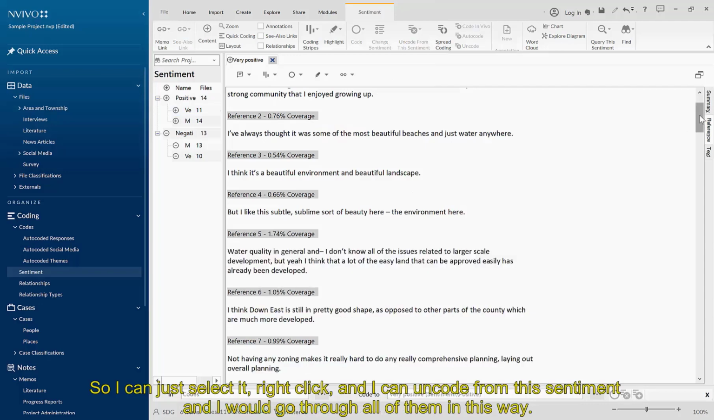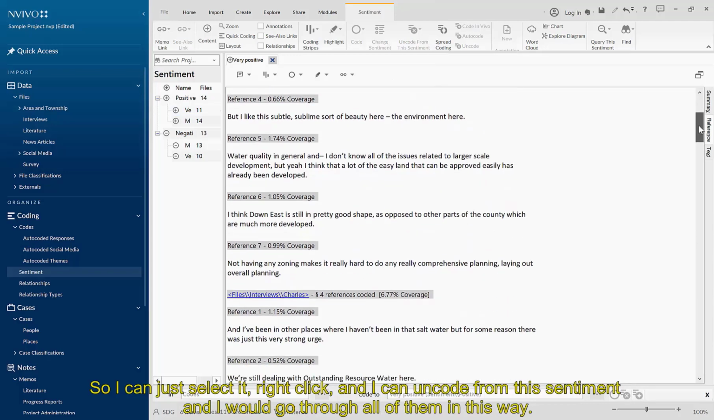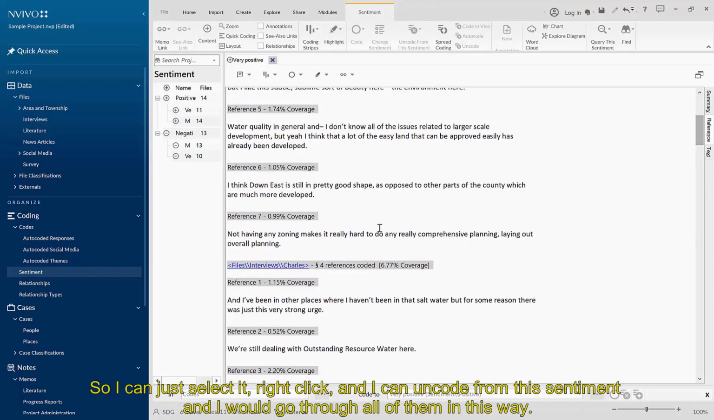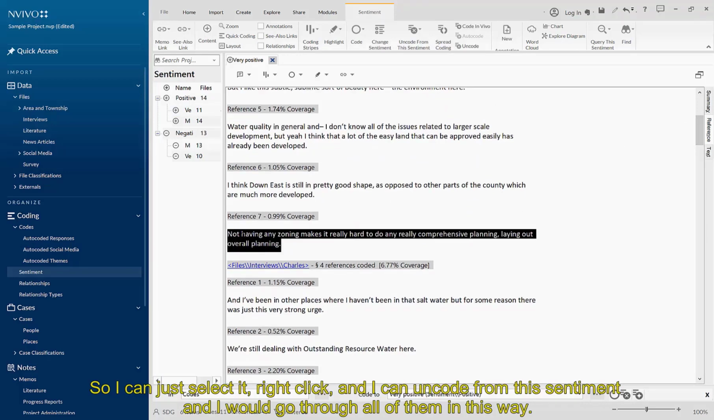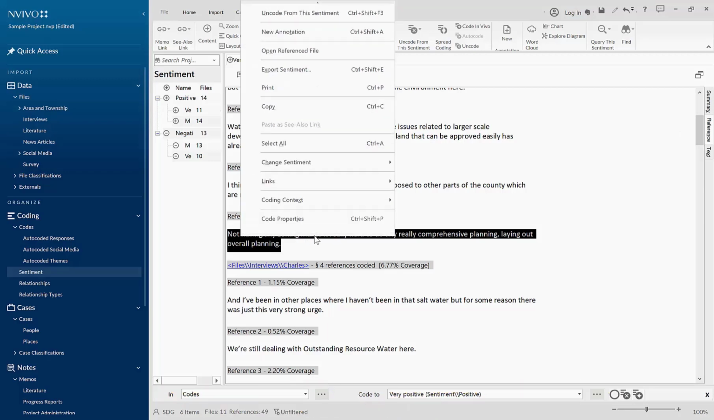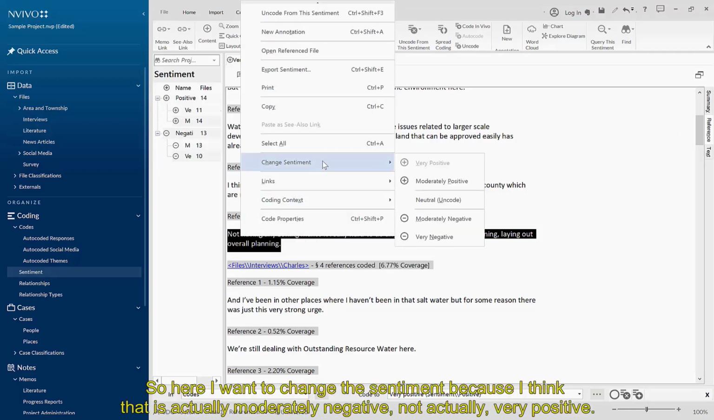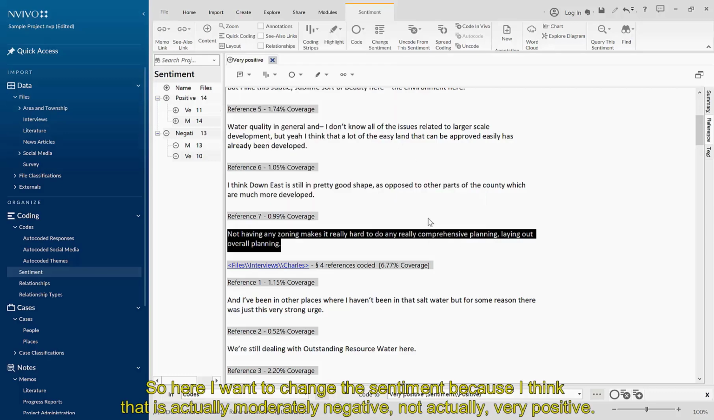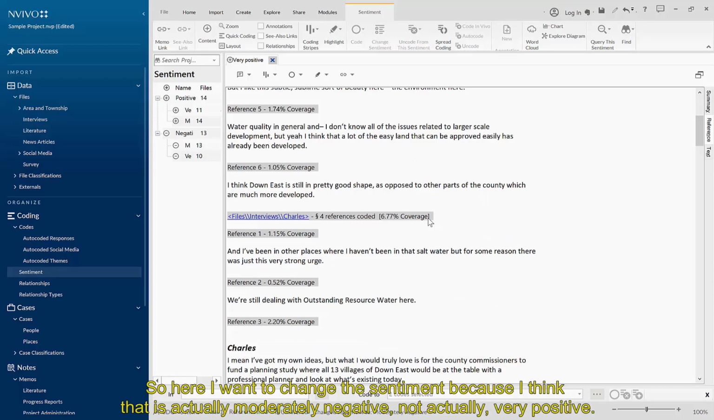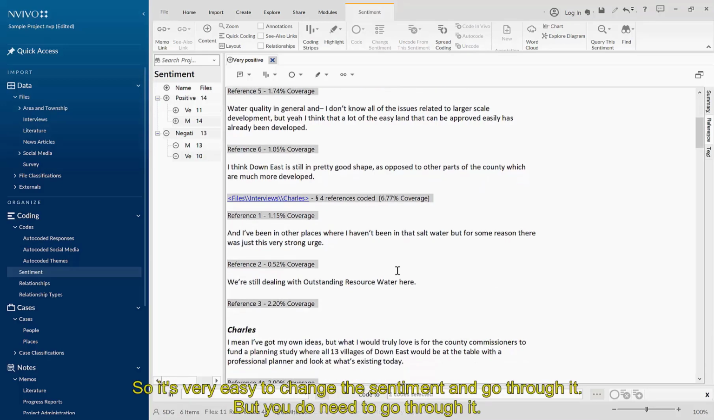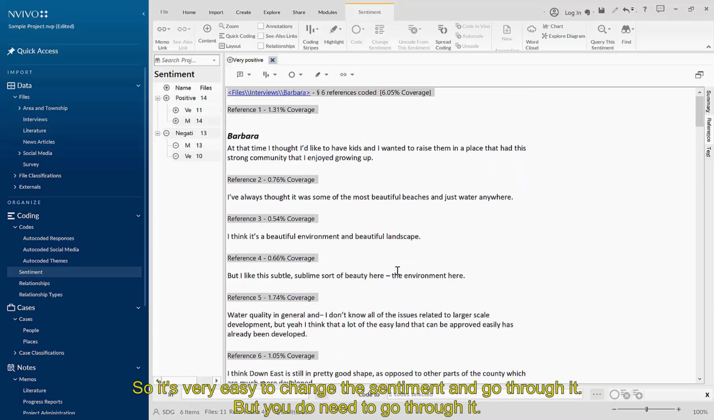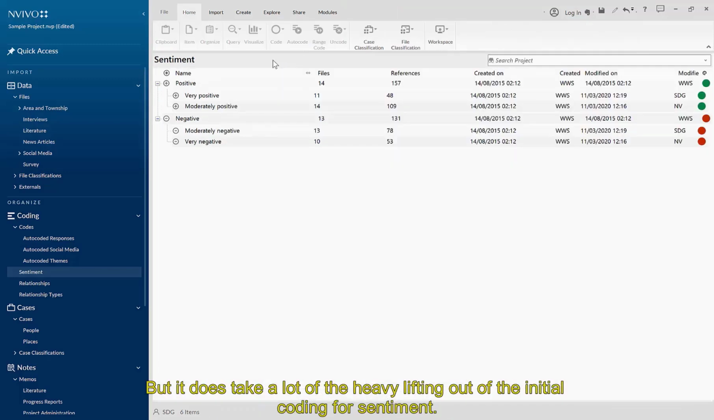And I would go through all of them in this way. So here I want to change the sentiment because I think that is actually moderately negative, not actually very positive. So it's very easy to change the sentiment and go through it. But you do need to go through it, but it does take a lot of the heavy lifting out of the initial coding for sentiment.